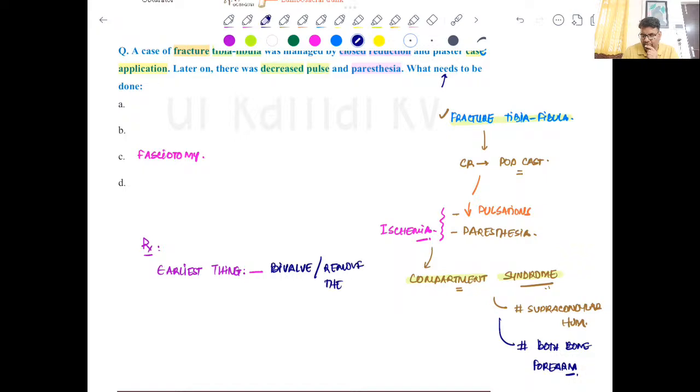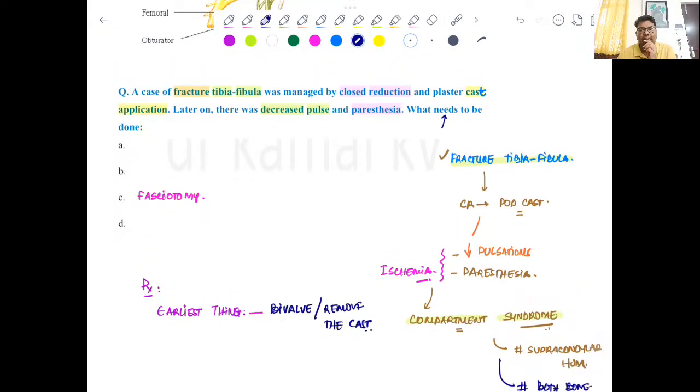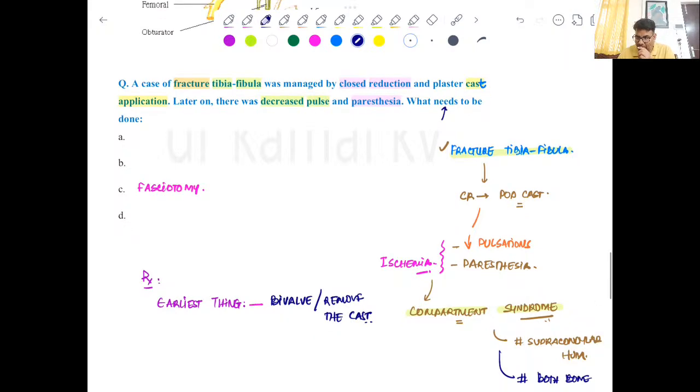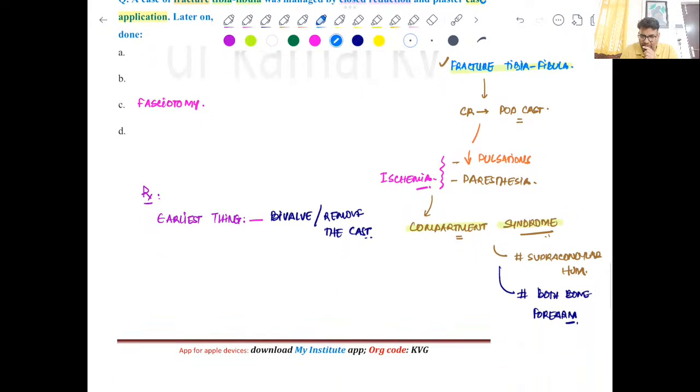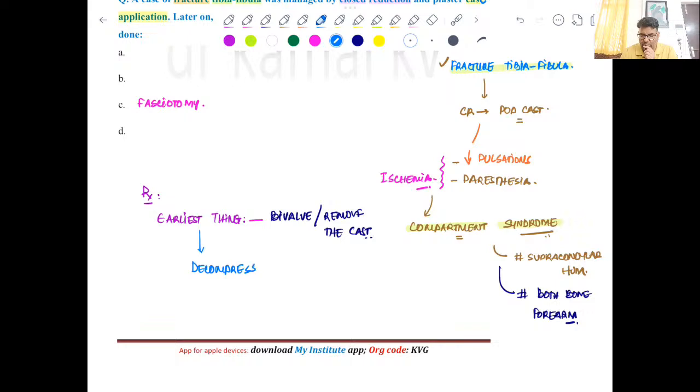If the question is about the earliest or next step, then removing the cast is the better answer. But even if that doesn't work, then you have to go for decompression surgery.